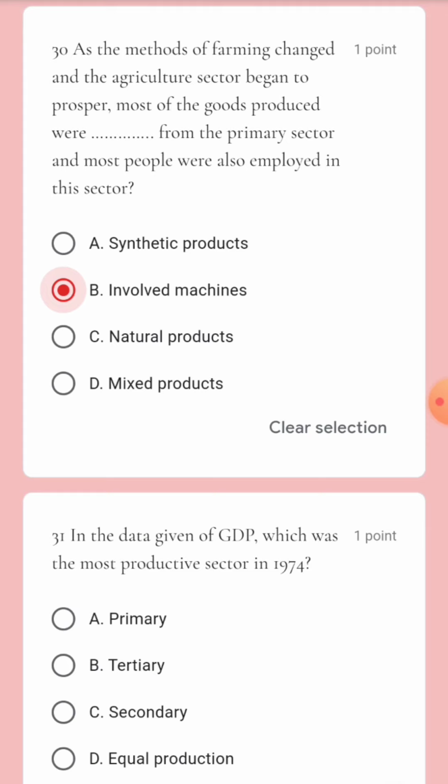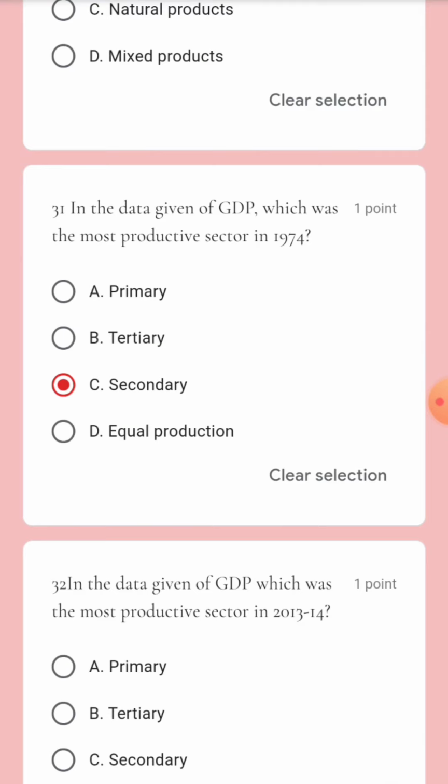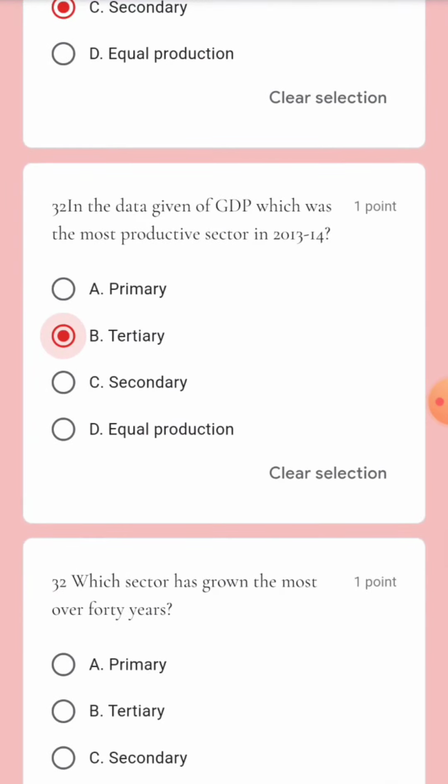Come to question number 31. In the data given of GDP, which was the most productive sector in 1974? That is secondary sector. Next, in the data given of GDP, which was the most productive sector in 2013-14? That is tertiary sector. And which sector grew the most over 40 years? That is also tertiary sector.